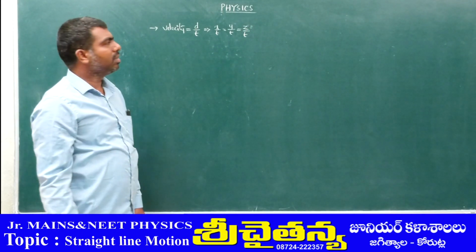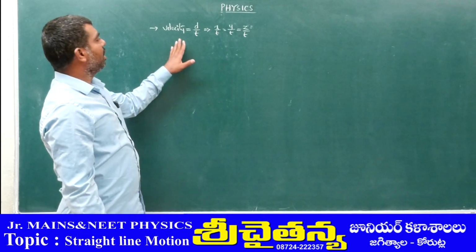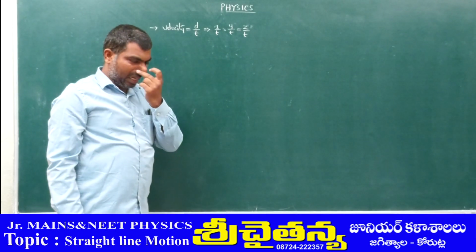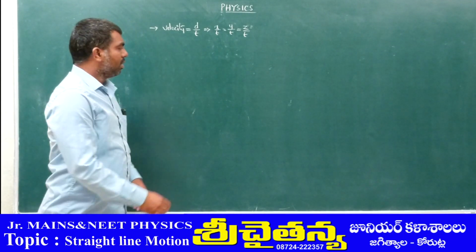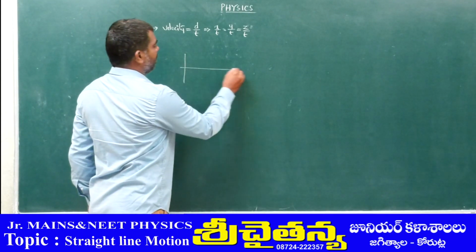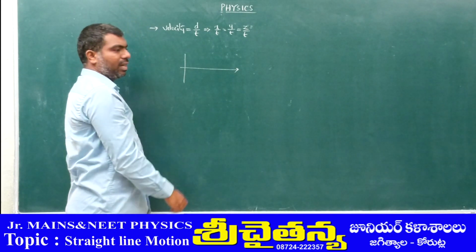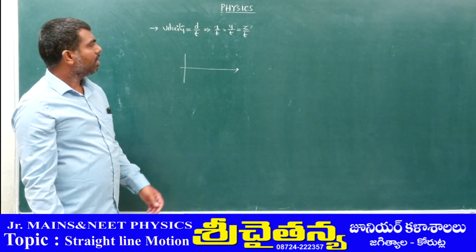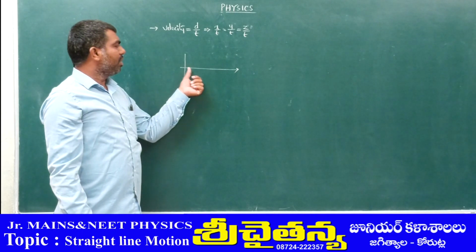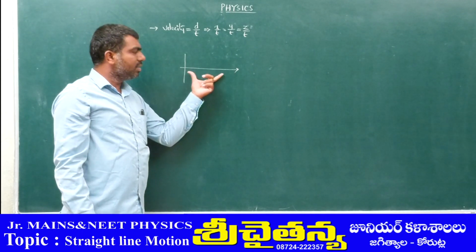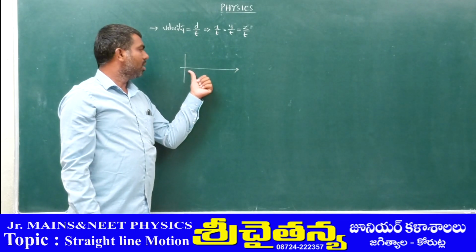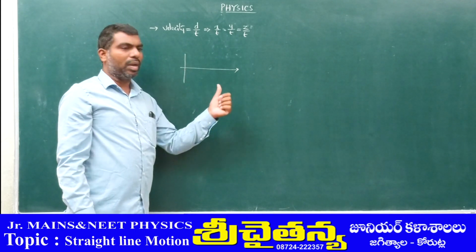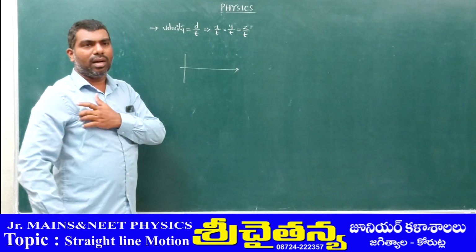Why is it so? Because we are taking the concept along a straight line. If we consider a straight line, either x direction or y direction or z direction, and we travel from here to here, this is the straight movement.